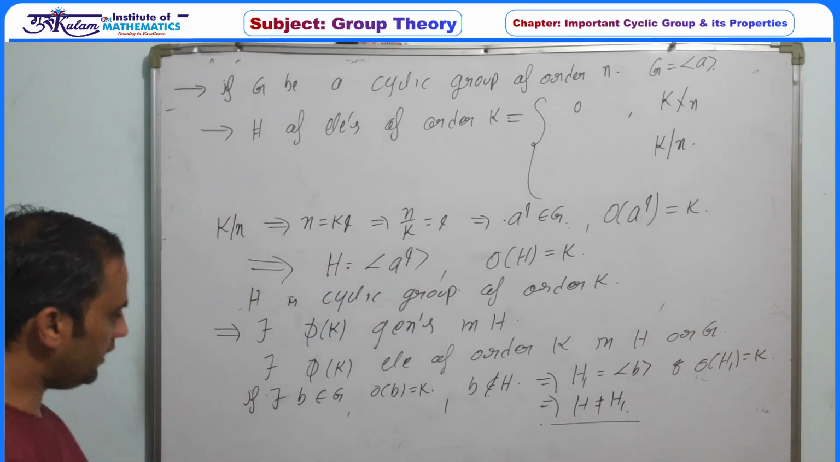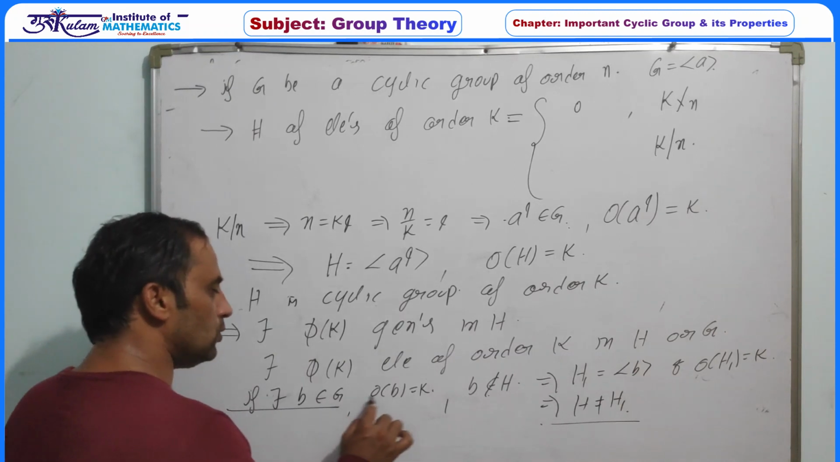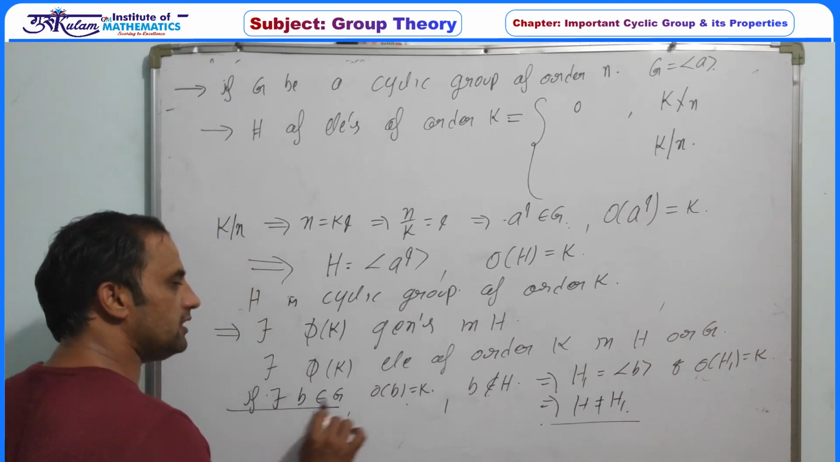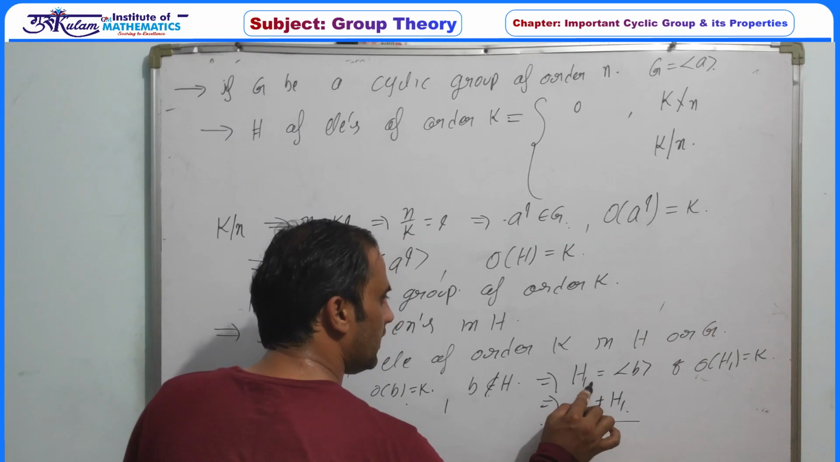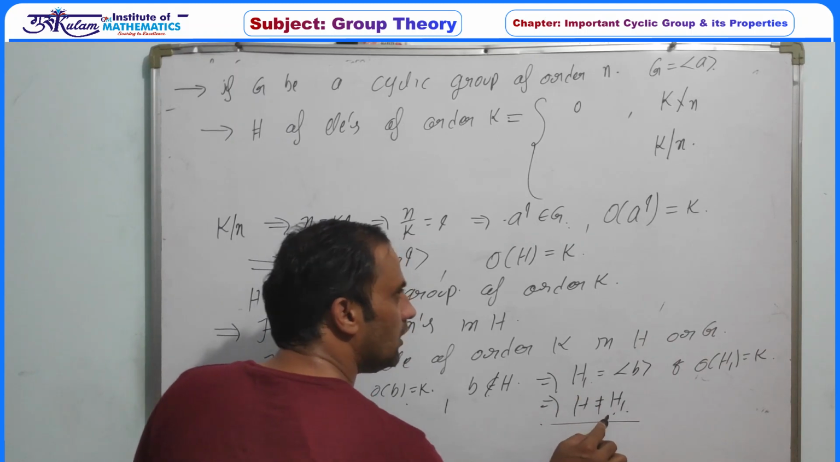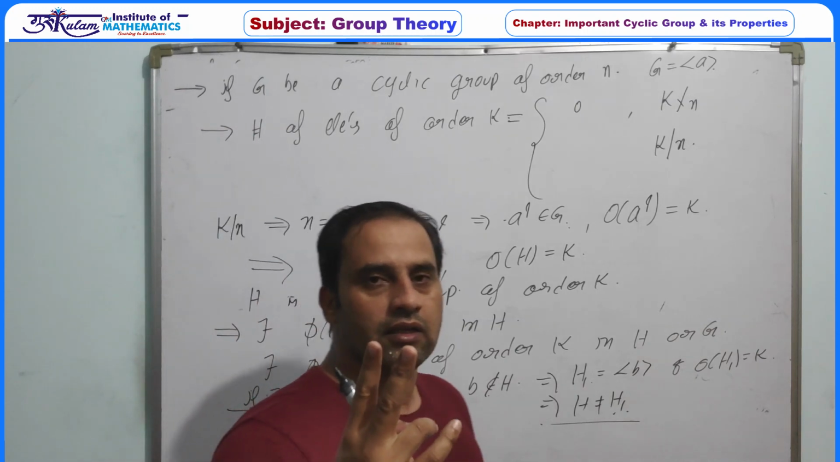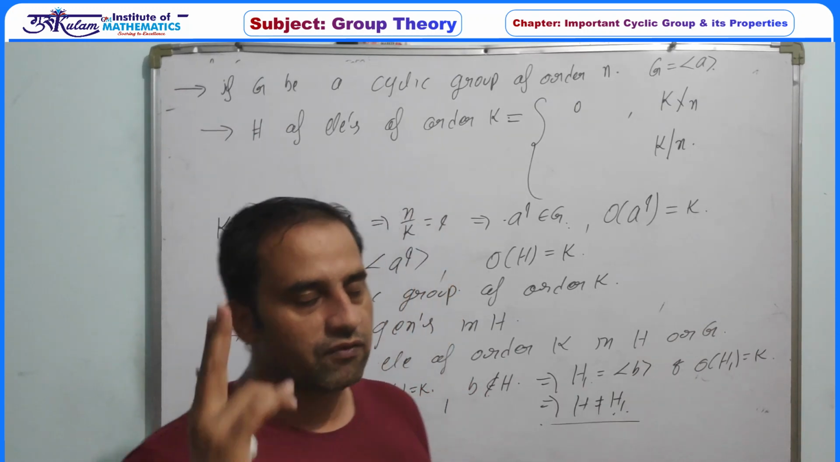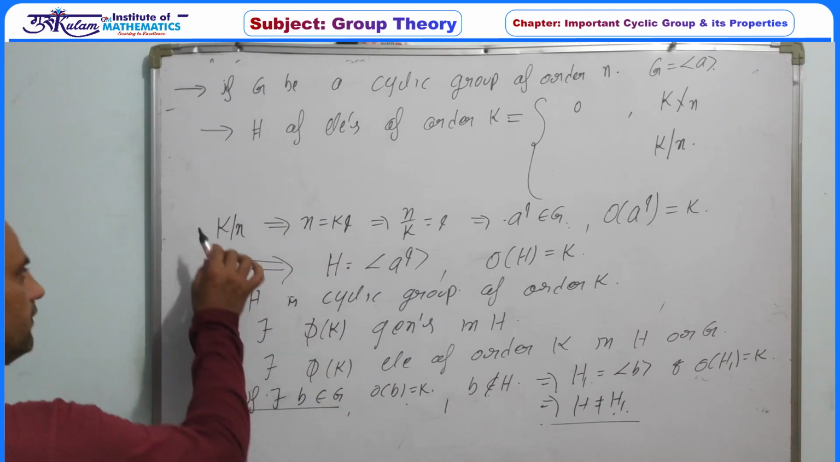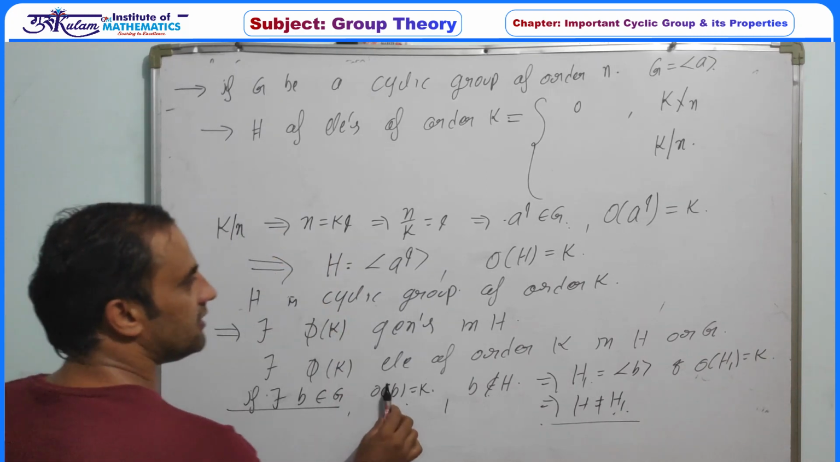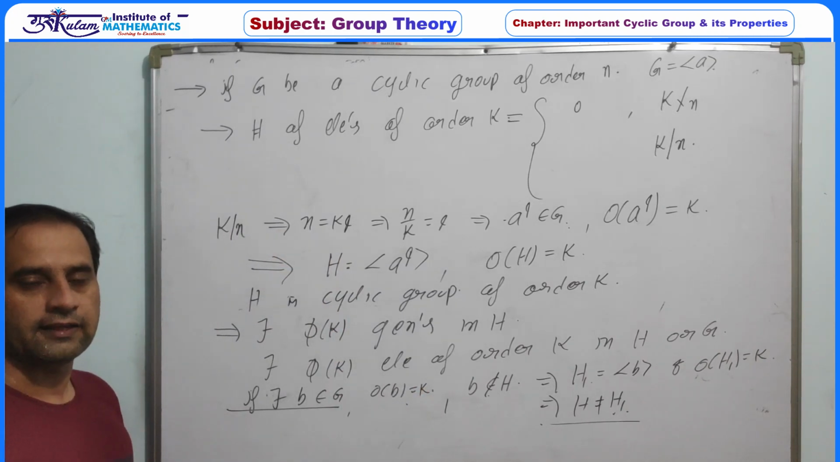Now if there exists this B whose order is k, then B must generate a subgroup of order k which is not equal to H. That is, this G has at least two subgroups of order k, which is a contradiction, because we have already proved that whenever k divides n, then G has exactly one subgroup of order k.